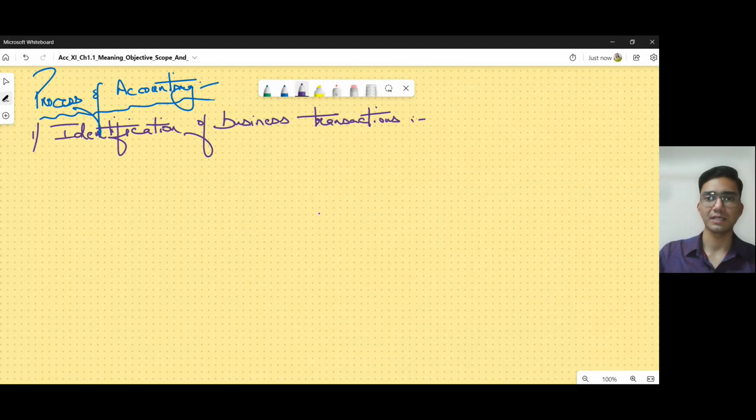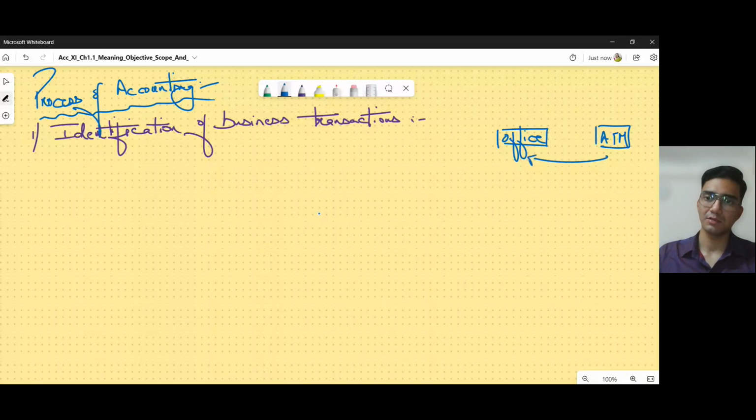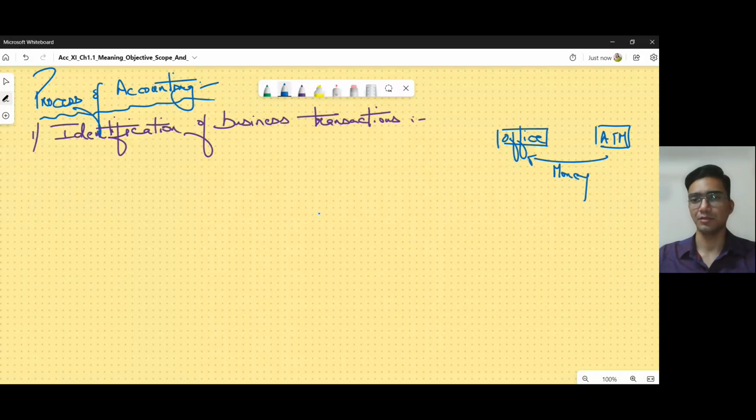So what are business transactions? Any transaction which is relevant to the business is known as a business transaction. Let's take an example of us wanting to withdraw money. We are doing business. This is our office, and this is the ATM. We want money for our office purpose. So we send one person to the ATM. He brings back the money and he gives it in the office.